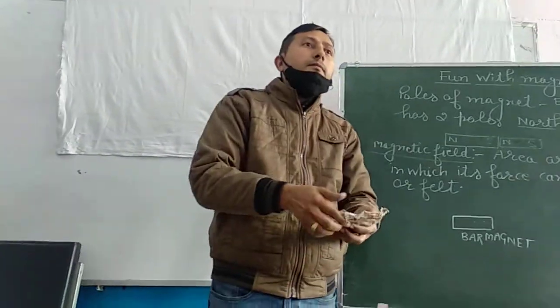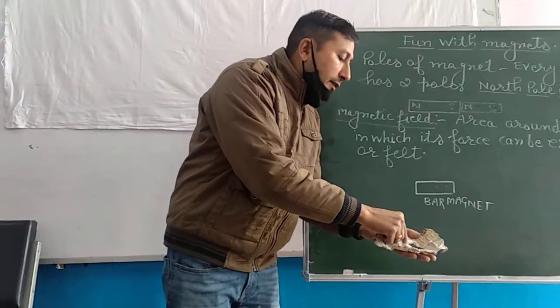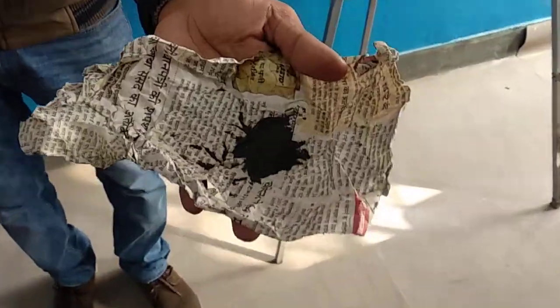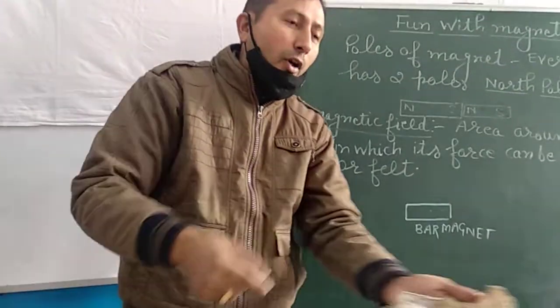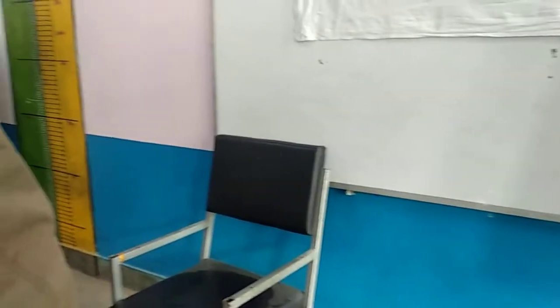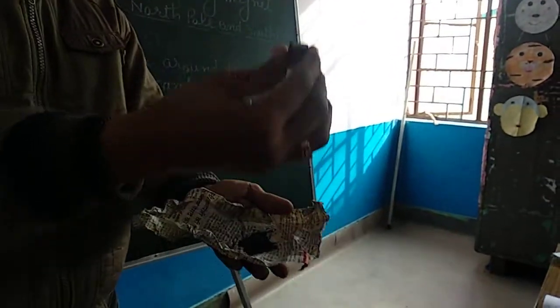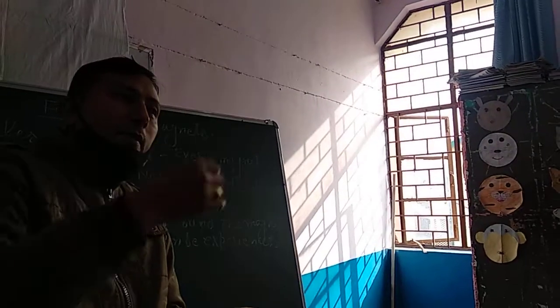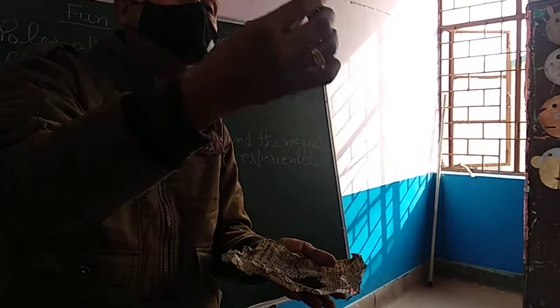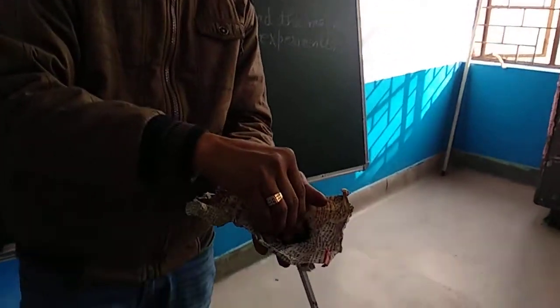Now I have another activity which I want to perform. You can see I have iron filings with me, or you can say iron powder. This is iron powder. No need to zoom, it is easily visible to all of you. This is a blackish powder, but actually it is iron. Now I am showing you this activity. Just try to observe. I have a bar magnet with me, and I am just putting this bar magnet in the iron filings like this.